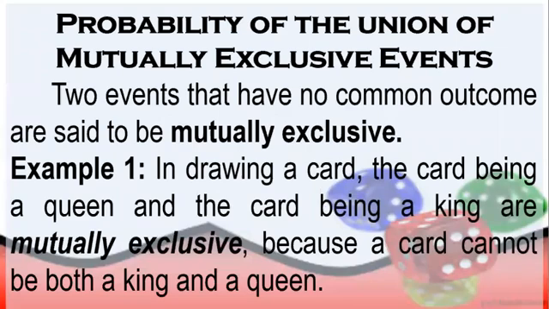So, ibig sabihin, kapag po bumunot tayo ng isang card, that is a single action. So, hindi po pwedeng na yung mabubunot nating card ay parehas na queen at saka king. So, yun po yung ating tinatawag na mutually exclusive events.